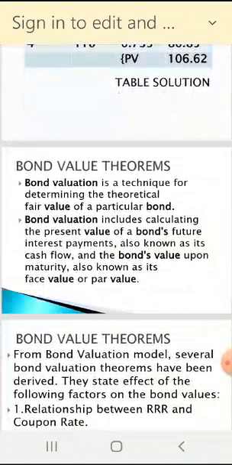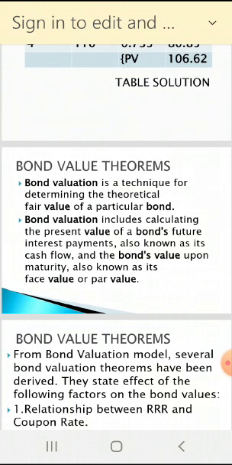Then bond value theorems. So what is a theorem? Bond valuation is a technique for determining the theoretical fair value of a particular bond. We want to find out the fair value. Fair means reasonable value.